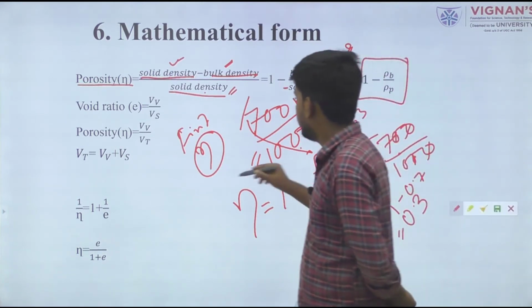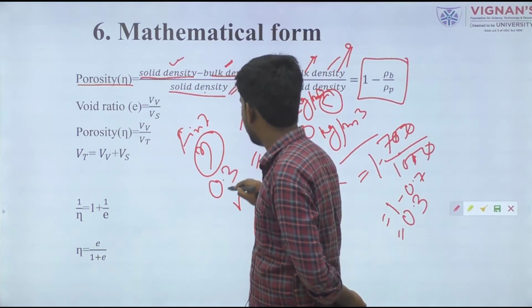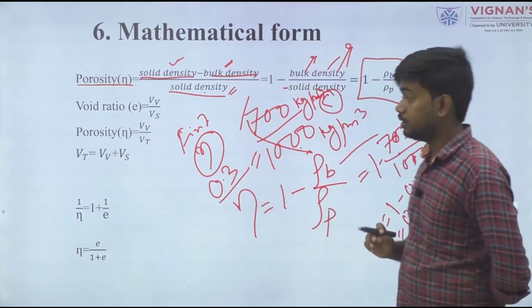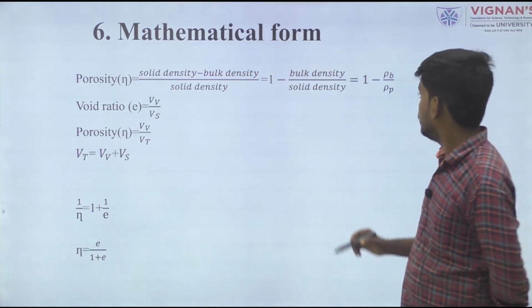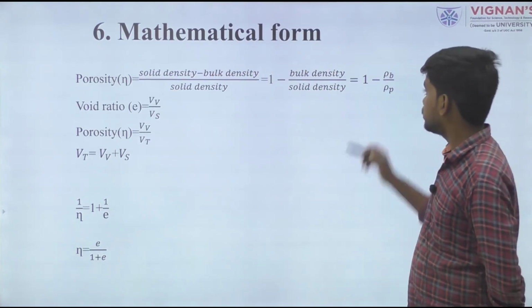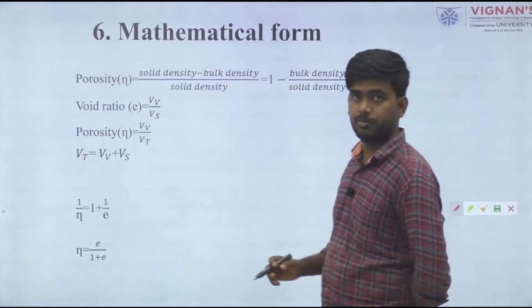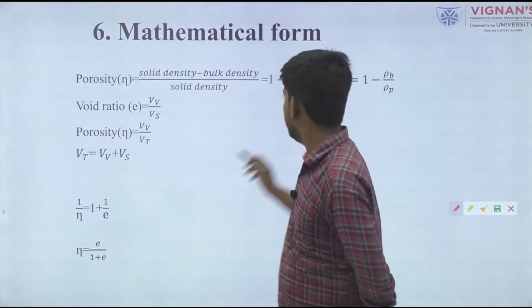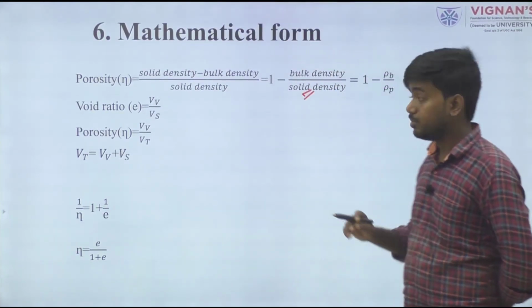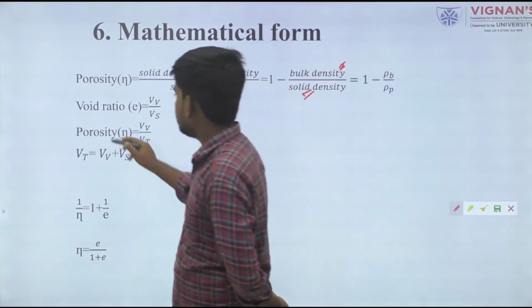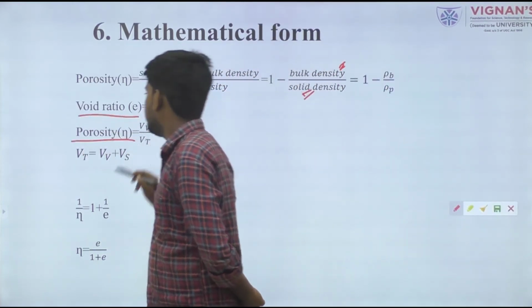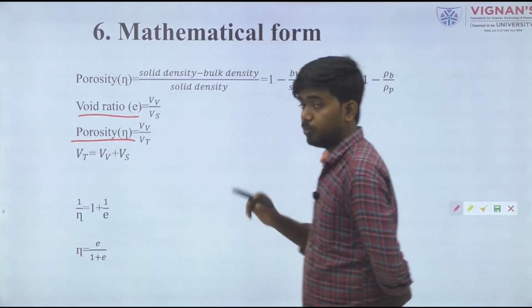So this numerical porosity value will come 0.3. Sometimes bulk density or solid density values are given. If not given, the higher value will be the solid density and the lesser value will be the bulk density. Don't confuse it. And the next term associated with this is the void ratio.